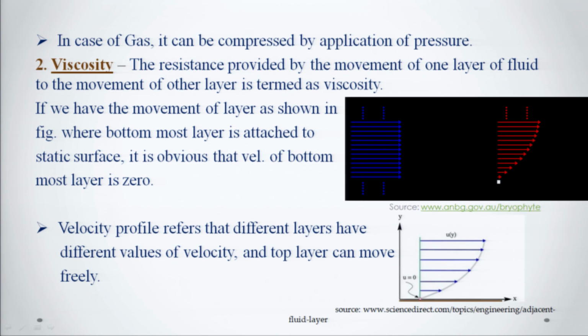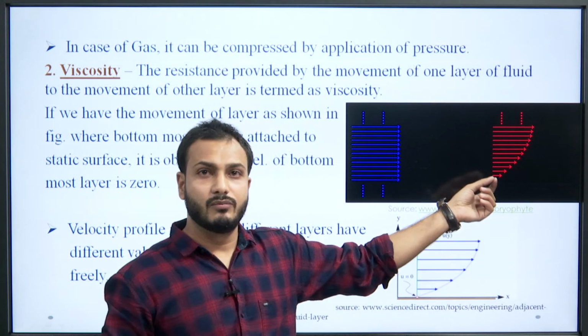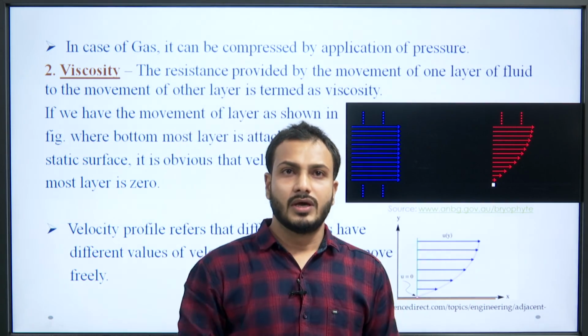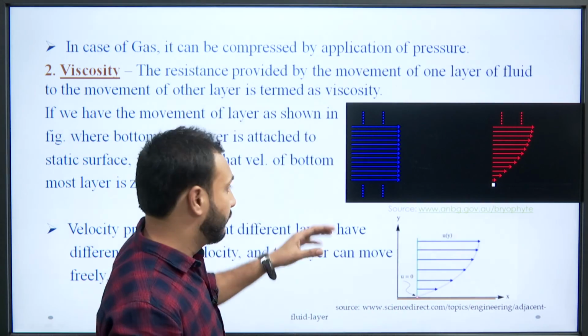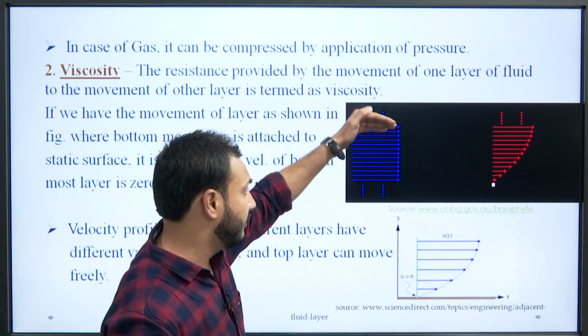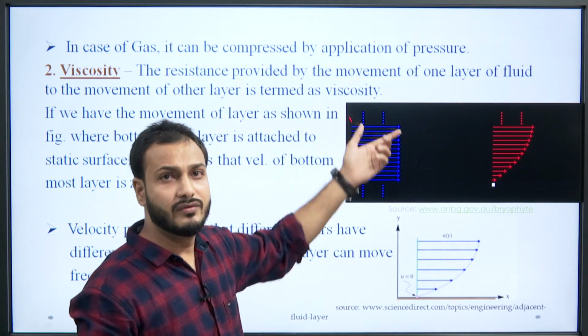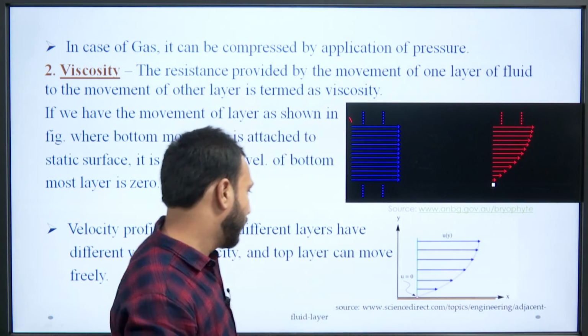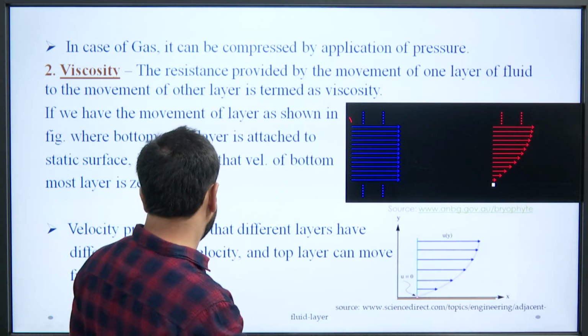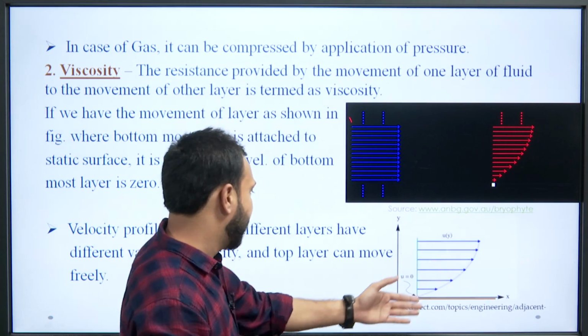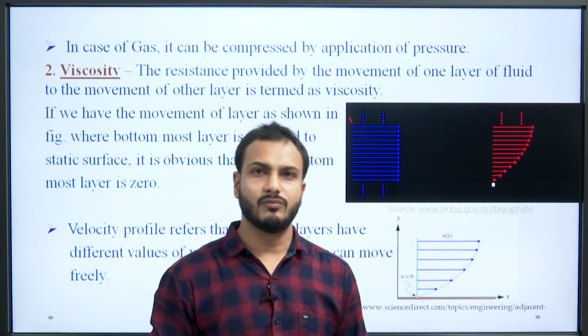So, in the figure you can see the bottom layer having the velocity 0, and the most above layer, which we can say the layer at the topmost, having the maximum velocity. So, if we will draw the velocity profile, then we can observe that the different layers have different velocity and top layers can move freely.